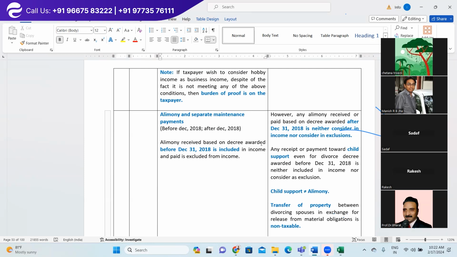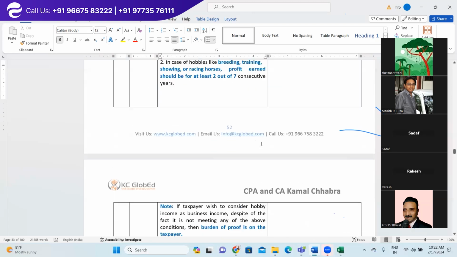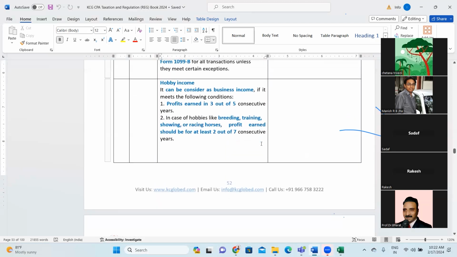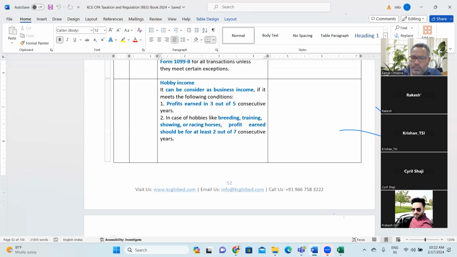I'd like to go back to the hobby income calculation. If it has been considered a hobby income, it is going to be taxed as ordinary income, and will expenses be allowed? Yes. Because in case you treat it as a business income, then expenses will be allowed. Yes, you're right.